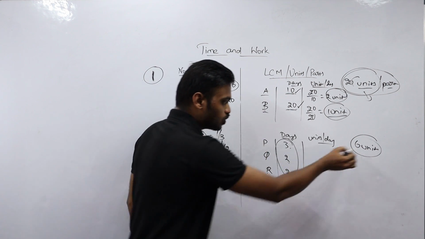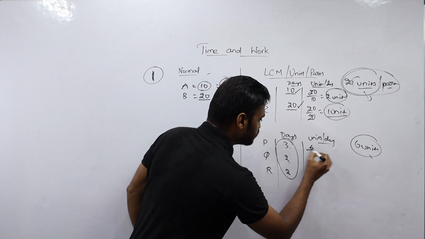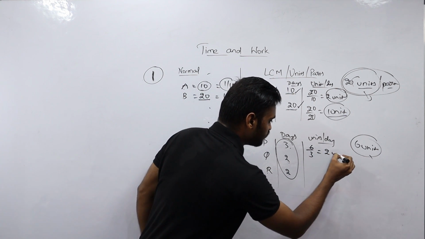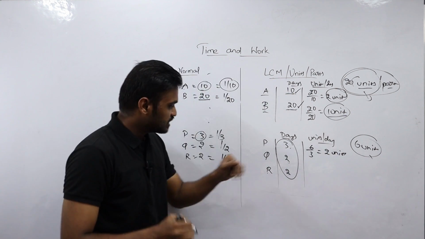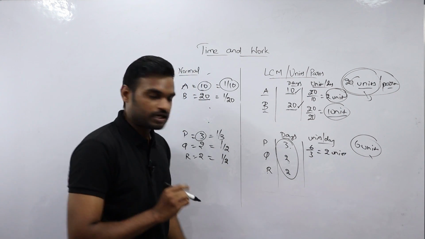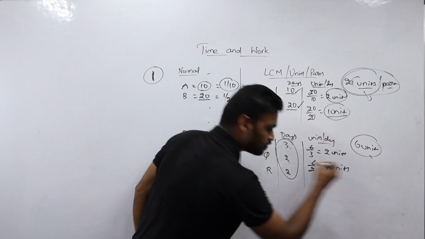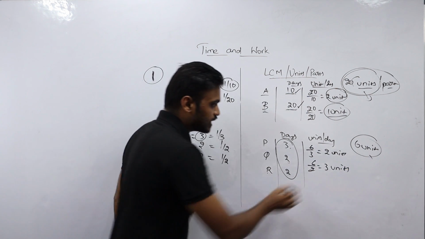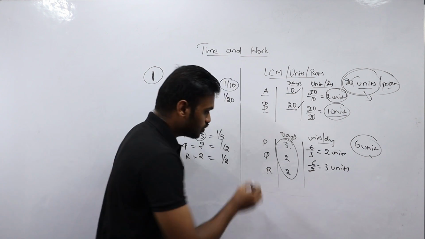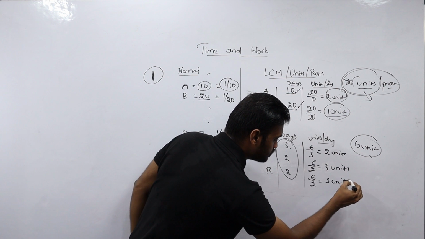So P is completing the total amount of work in 3 days. So per day P is completing 6 by 3, that is 2 units of work. In the same way, Q is completing the total work in 2 days, so Q is completing per day 6 by 2, that is 3 units of work. In the same way, R is completing 6 units of work in 2 days, so per day R is completing 6 by 2, that is 3 units of work.